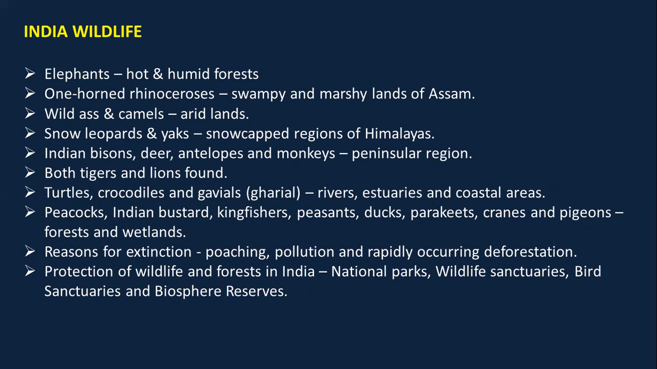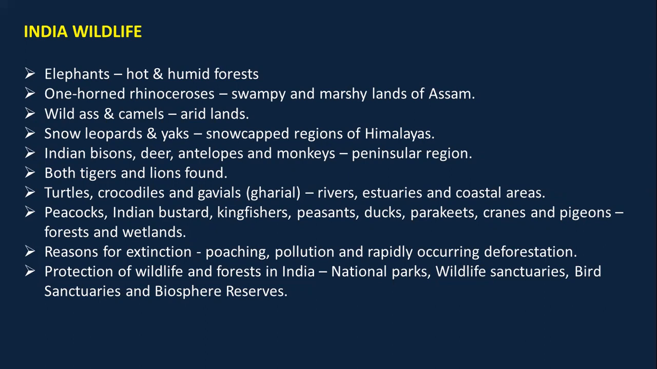Indian bisons, deers, antelopes, and monkeys are found in the peninsular region. India is the only country which has both tigers and lions. Further, we have turtles, crocodiles, and gharials found in rivers, estuaries, and coastal areas. Other birds, that is peacocks, Indian bustard, kingfisher, pheasants, ducks, parakeets, cranes, and pigeons are found in forest and wetlands.